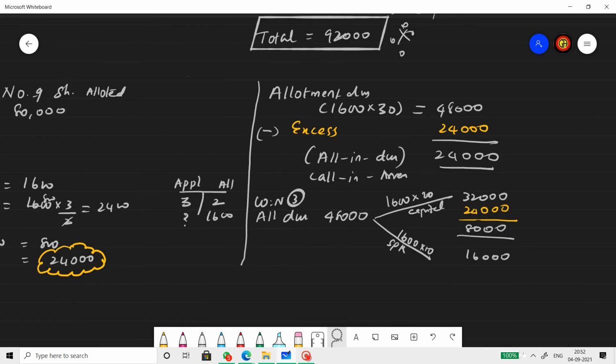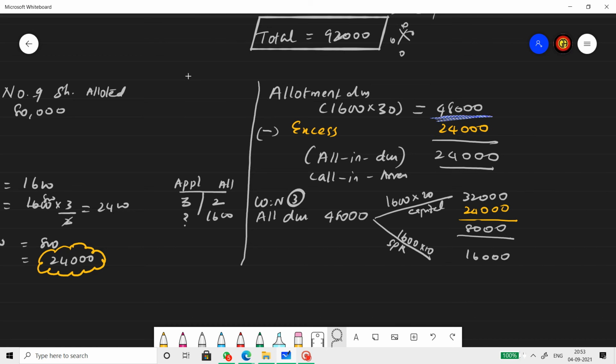So if you watched my previous video, you would have understood that if there is any excess at the stage of application and that has been transferred to allotment, and if the allotment is with SPR, the extra figure is first adjusted towards the share capital, and then if any balance is left, it would be adjusted to SPR. So please check question number 51 and 71 for that. That is how we dealt with those questions. Here, the excess is 24,000. Dhwani's excess is 24,000, and that is adjusted from 48,000.